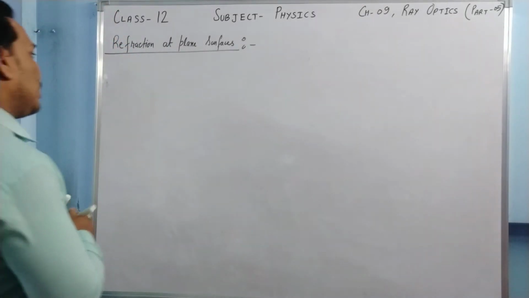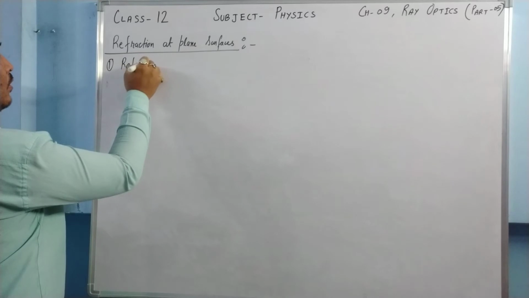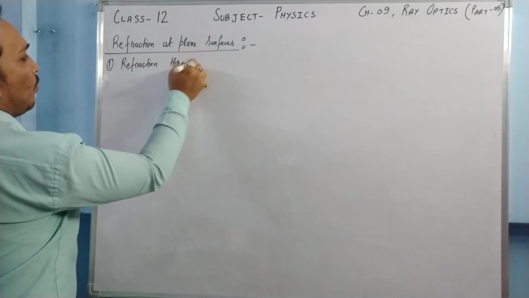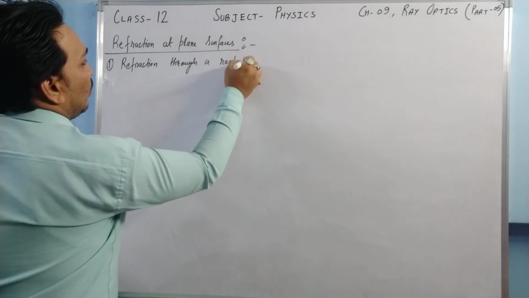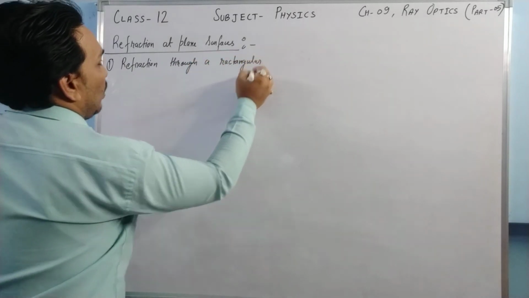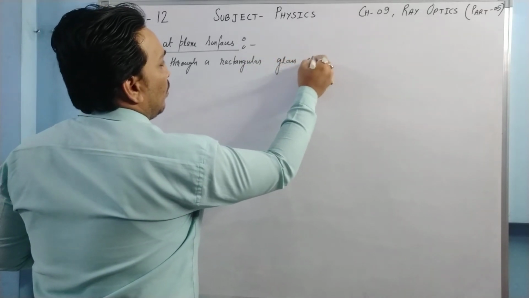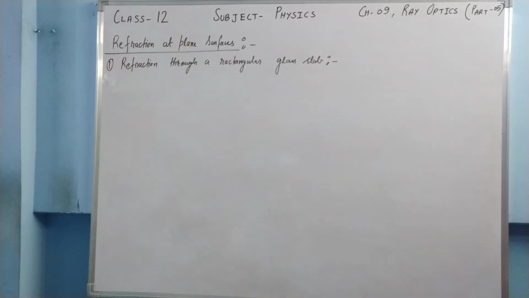Let us do the first one. Refraction through a rectangular glass slab. So this is our heading. Let us try to understand.